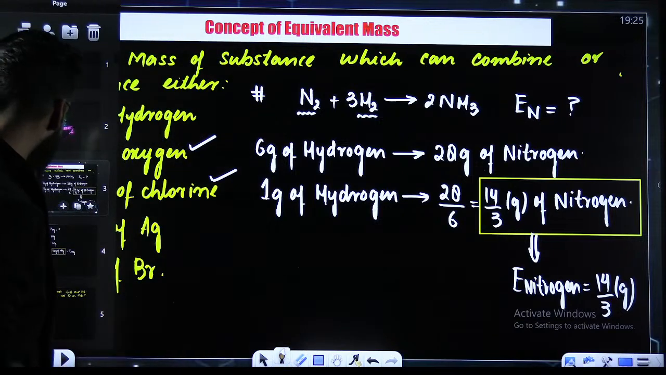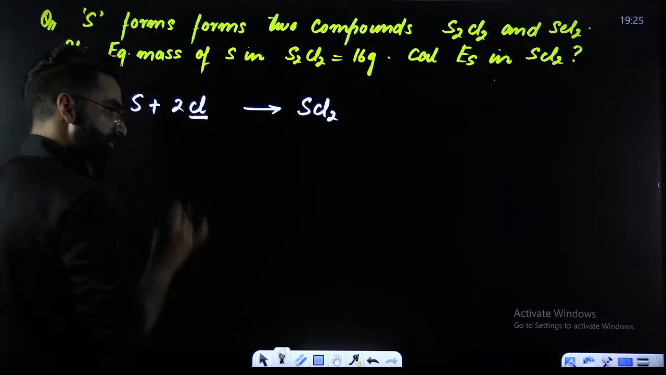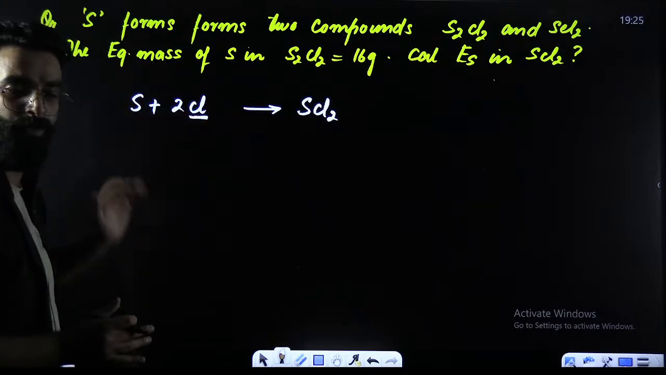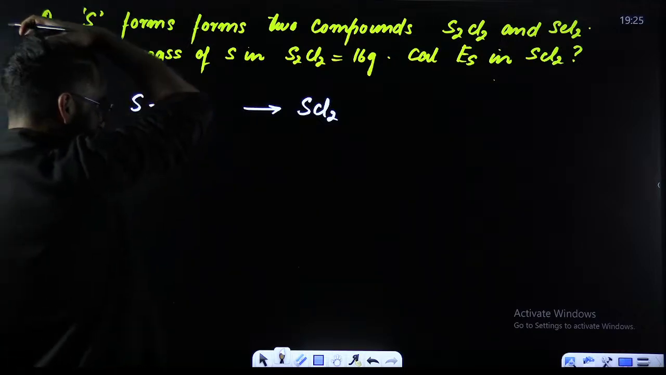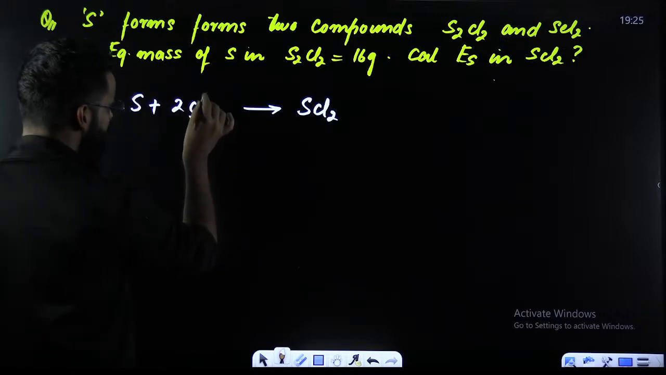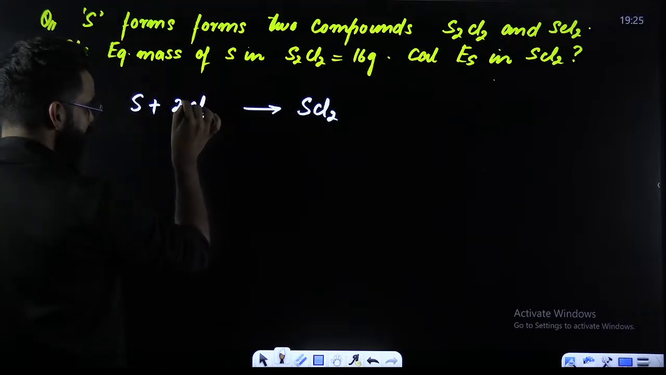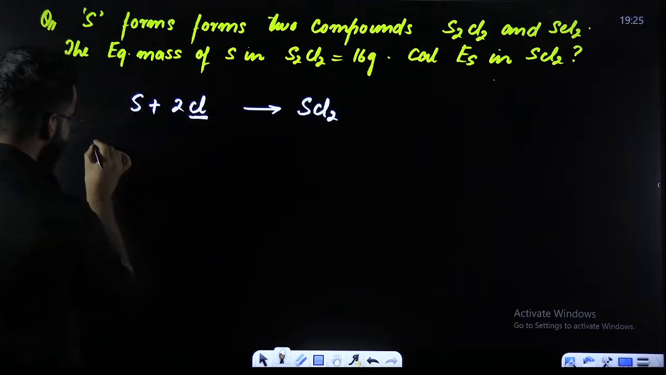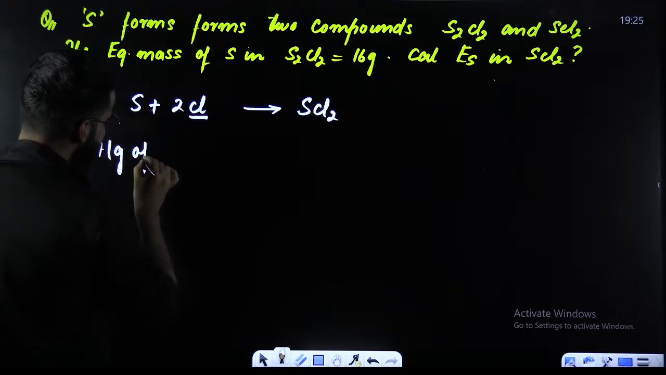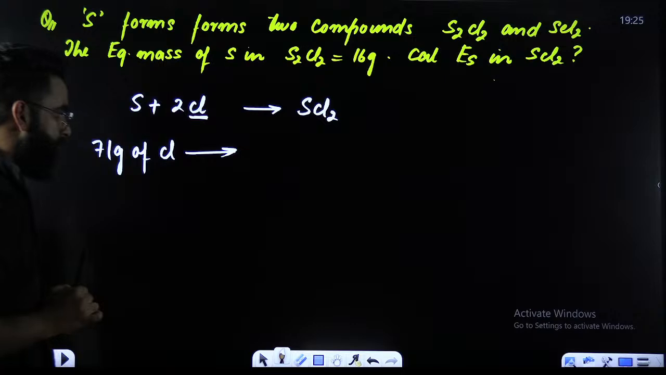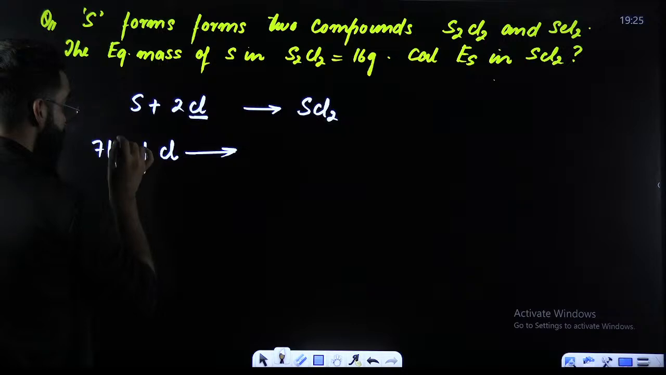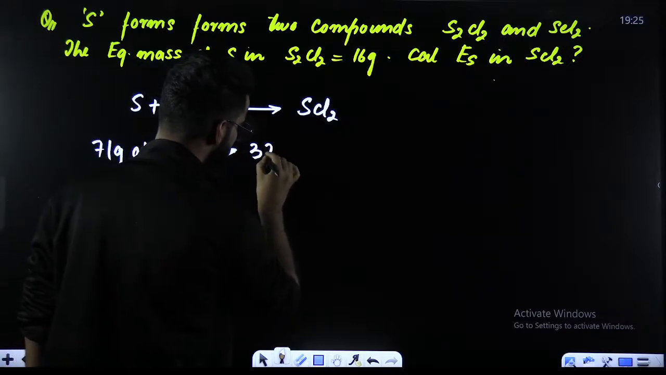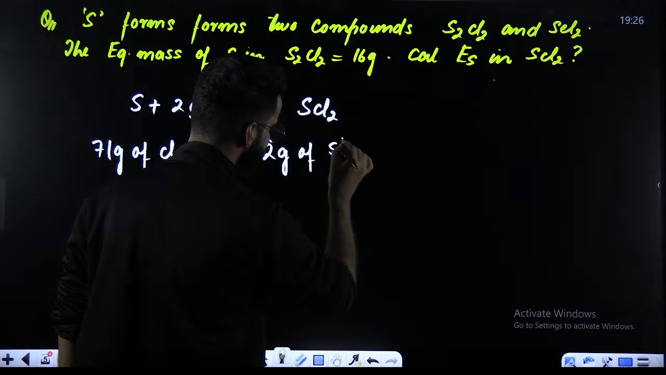So over here, sulfur is combining with chlorine. So this chlorine is going to be my reference, with respect to which I'll be calculating the equivalent mass of sulfur. Try to understand now. Use the stoichiometry again. My dear students, tell me one thing. What is the molar mass of Cl? It is 35.5 grams. That means the mass of 1 mole of Cl is 35.5. Therefore, the mass of 2 moles of Cl will be 71 grams. So I'll just write 71 grams of chlorine combines with. What is the molar mass of sulfur? 32 grams. That means the mass of 1 mole of sulfur is 32 grams. So I'll just write 32 grams of sulfur.